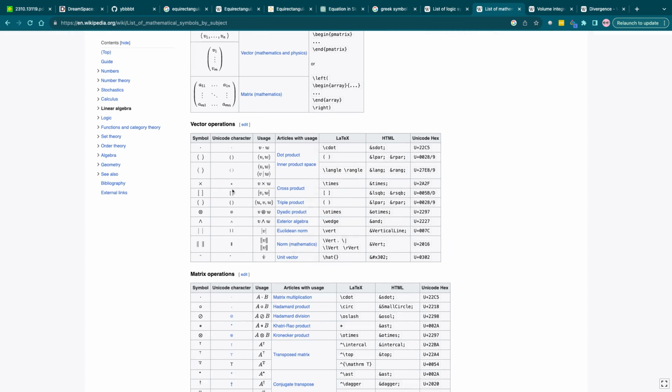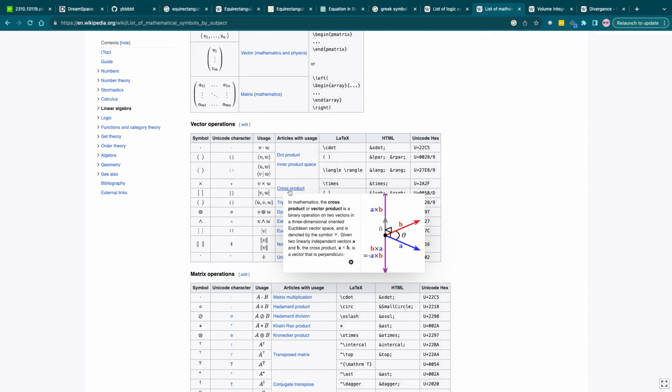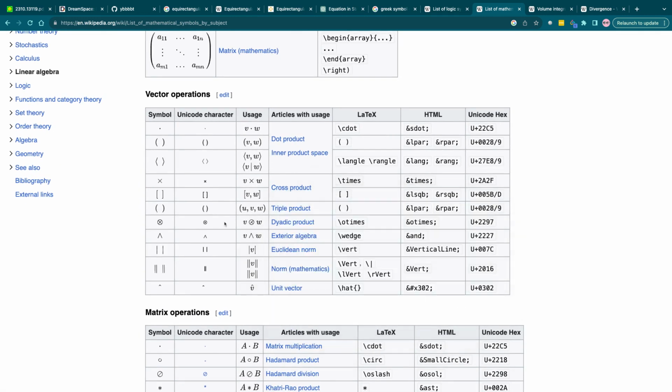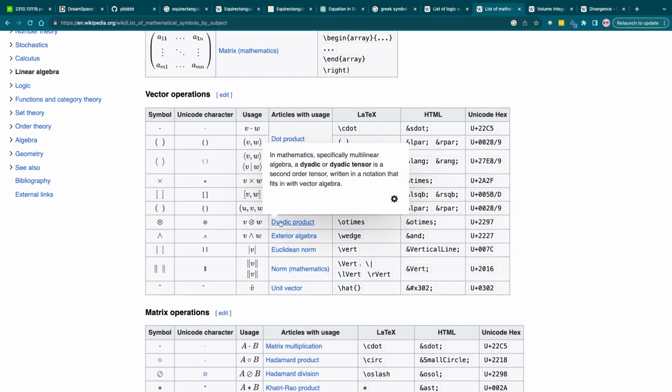Then you have the cross product, which is basically multiplication. Then if you have this, you have the dyadic product.